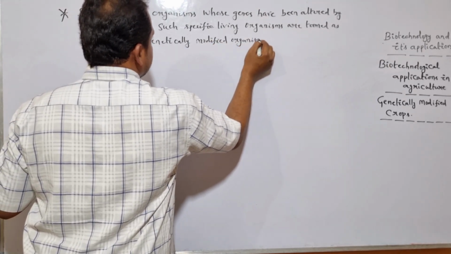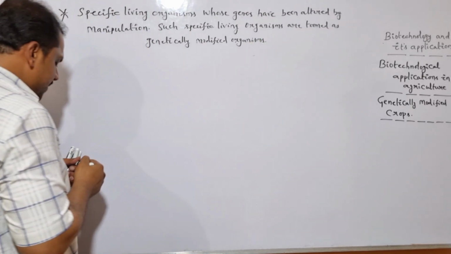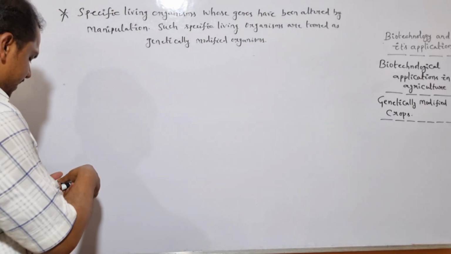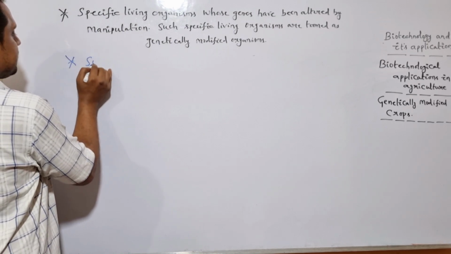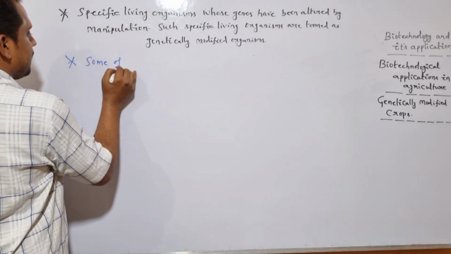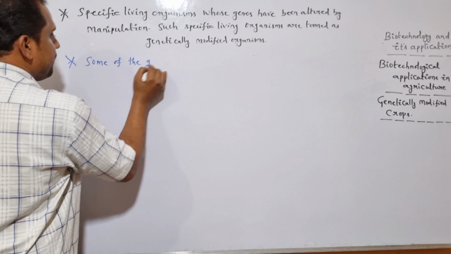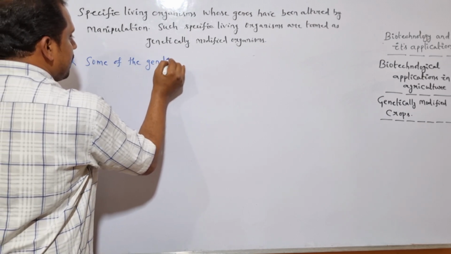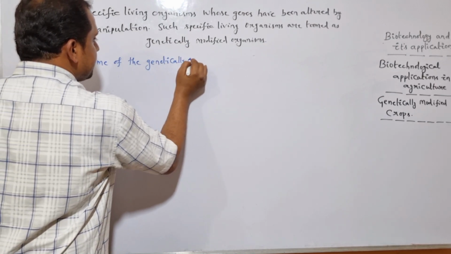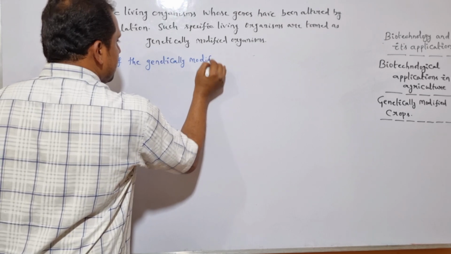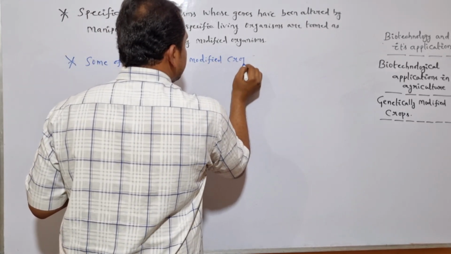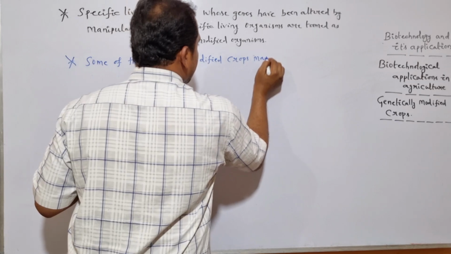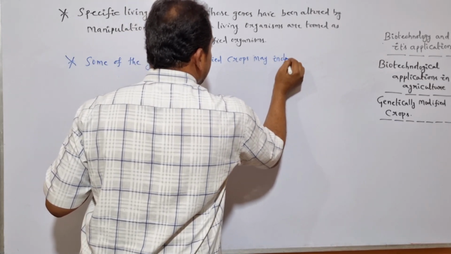Genetically modified organisms, right? And some of the genetically modified crops may include Bt cotton.